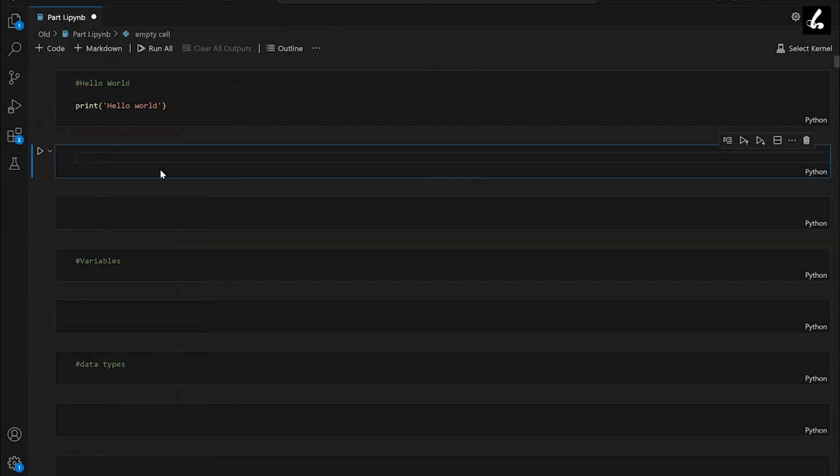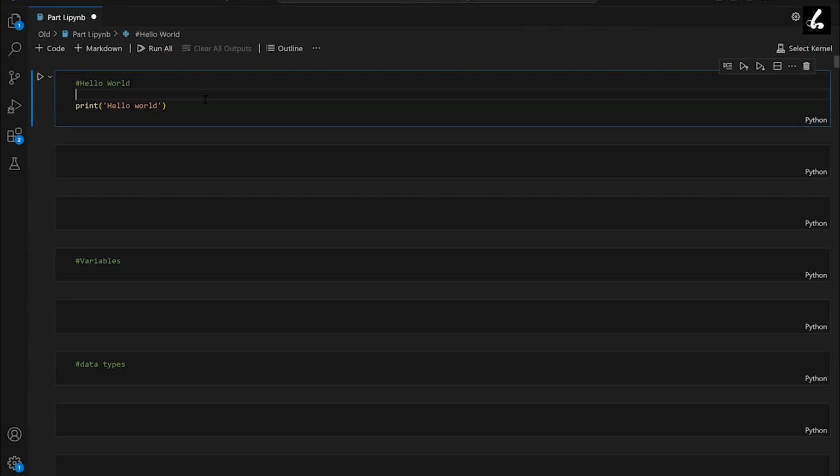We call these boxes cells, and inside those boxes we can write any code that we want to run. Only those particular lines that are in that box will get run once we click on the run button. So there are two options to run code. First one is to click run over here, or we can press Control and Enter.